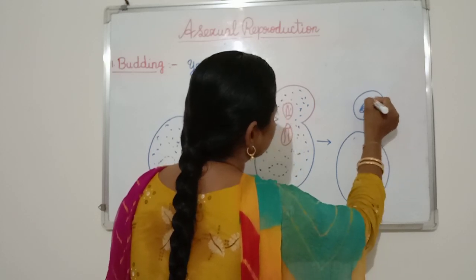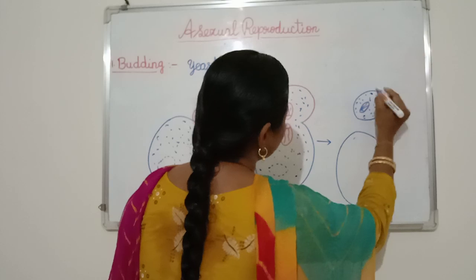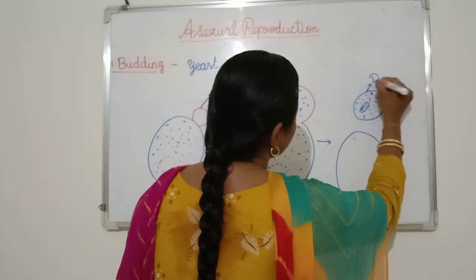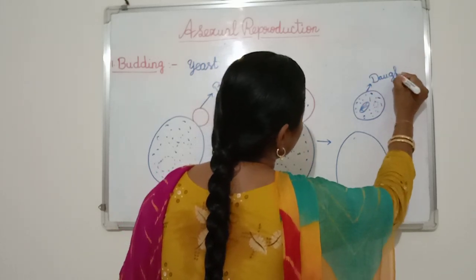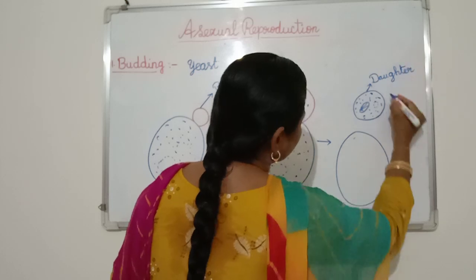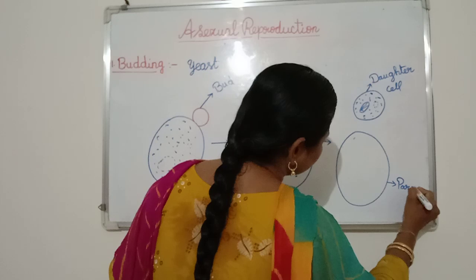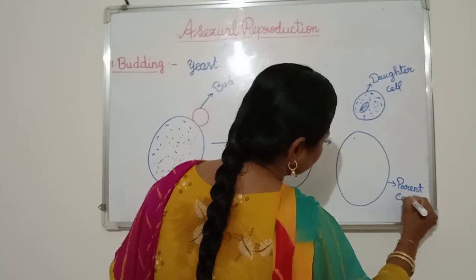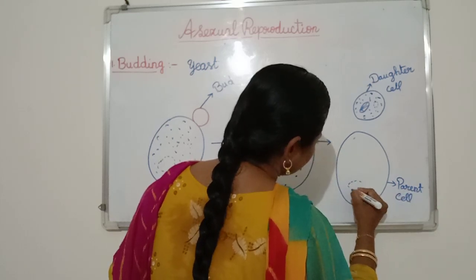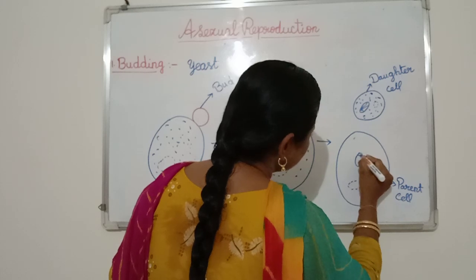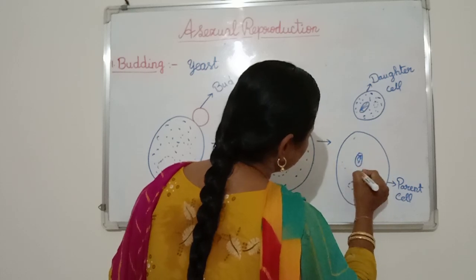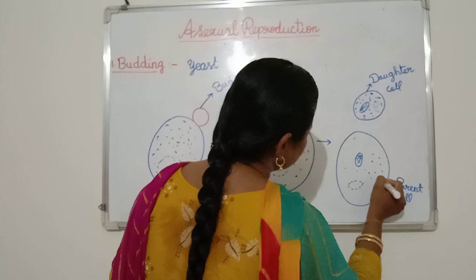So this is the daughter cell, and this is the parent cell. Like this, the budding process takes place in yeast.